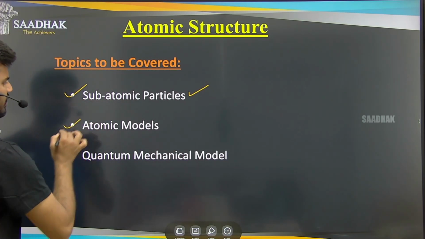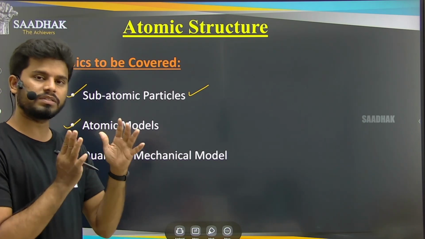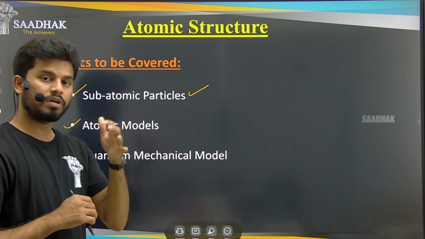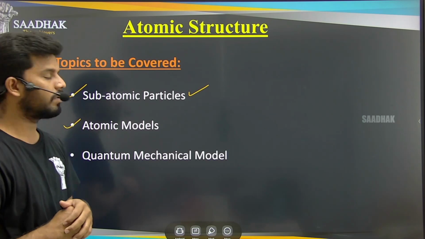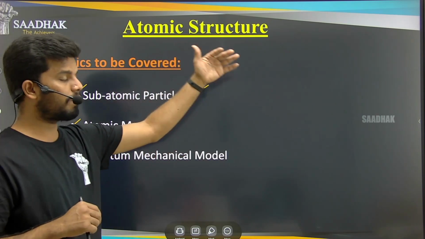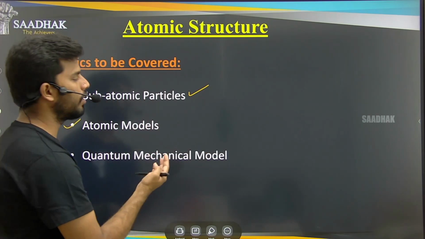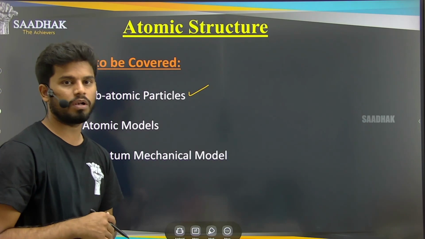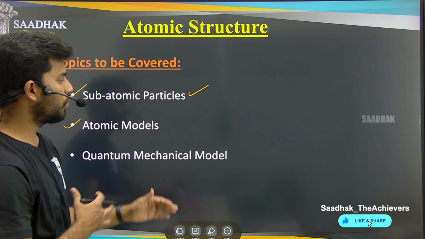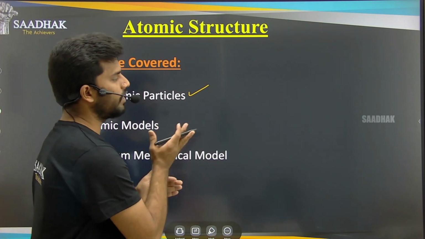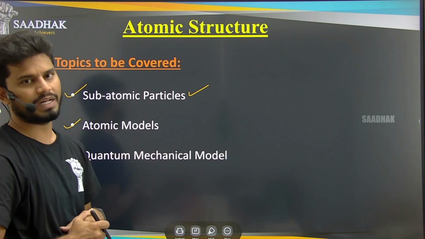And later we started the atomic models. In the atomic models, we discussed the Thomson model, the postulates of the Thomson model, and the drawbacks of that model. To eliminate the drawbacks of the Thomson model, Rutherford gave the improved model, that is nothing but Rutherford's nuclear model of the atom. He also had some drawbacks in his model. So to overcome the drawbacks of the Rutherford model, Bohr gave the model of the hydrogen atom.